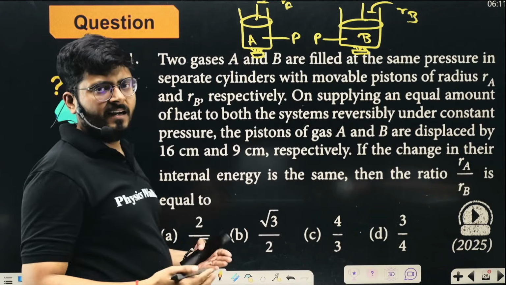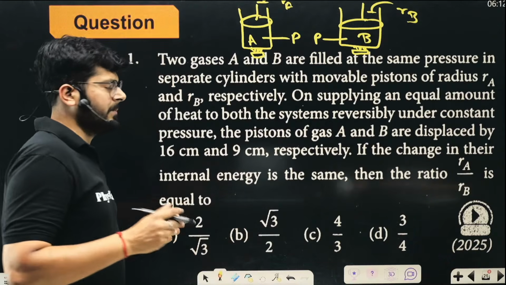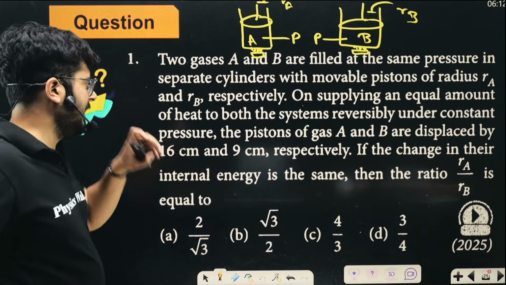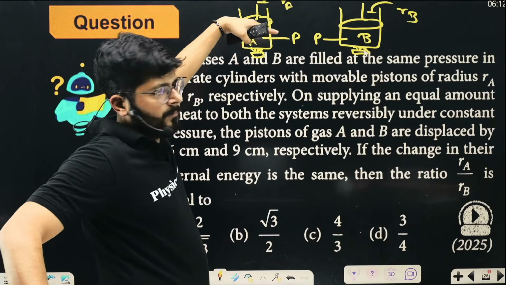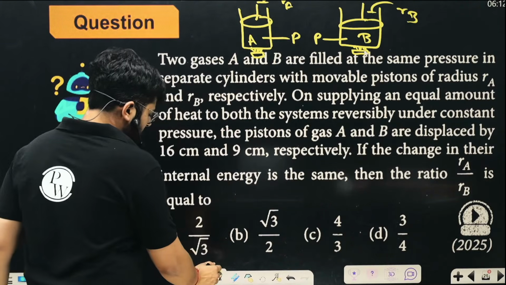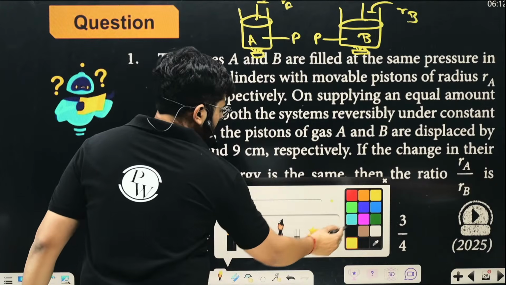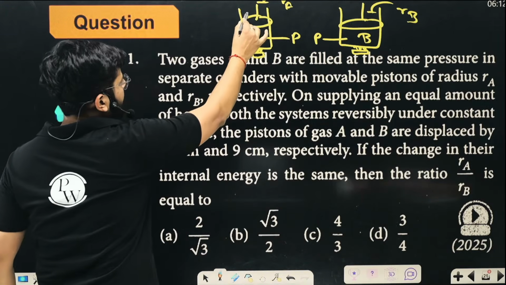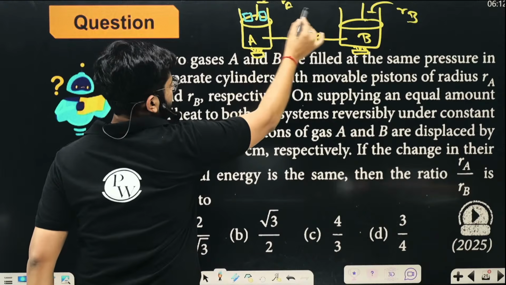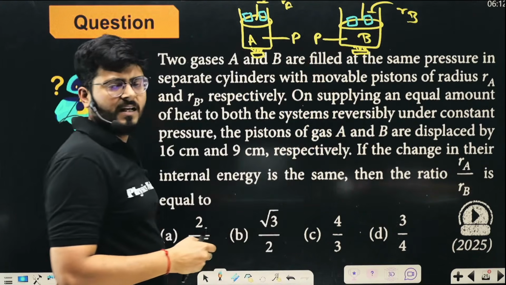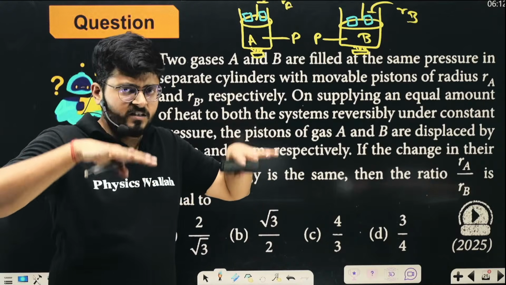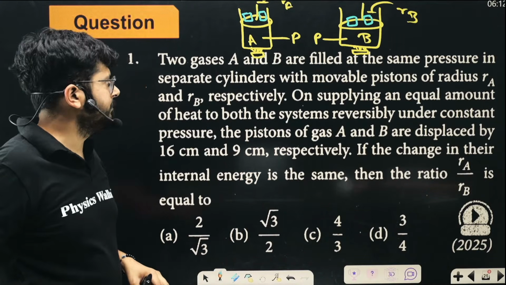Heat is supplied reversibly, at a very, very slow rate, under constant pressure. The easy way to visualize constant pressure is to think of some weight placed on this piston, and an exact same weight placed over here as well, because on both pistons we have the same weight. So the pressure is the same on both pistons.